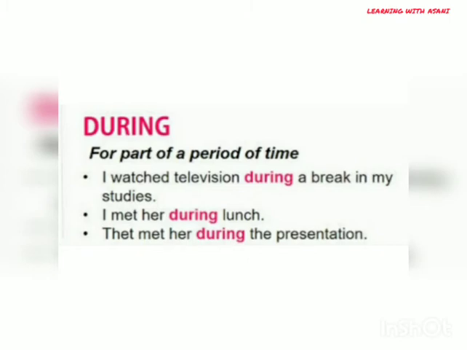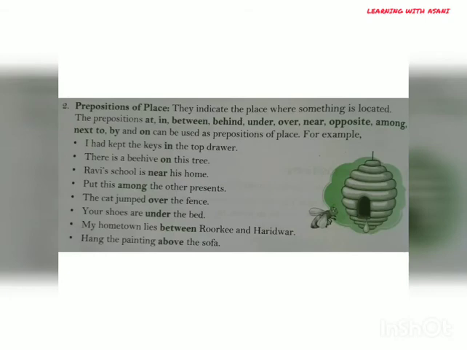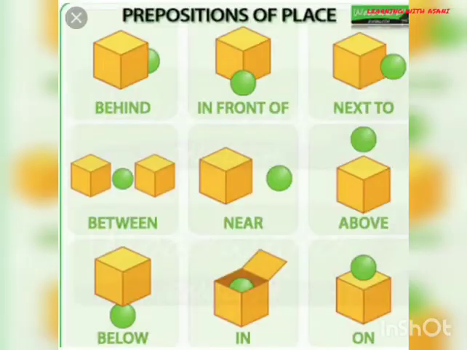In the next slide, the prepositions in, on, near, among, over, under, between, above are used to indicate the place where something is located. The next slide has a couple of examples to make your concept more clear.